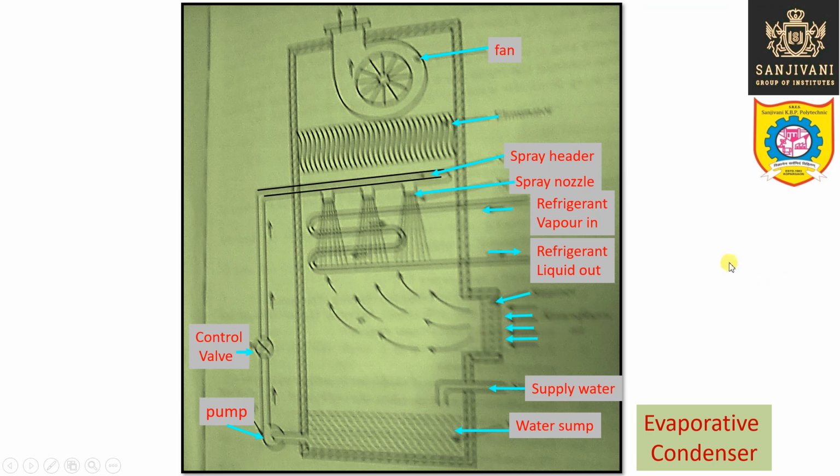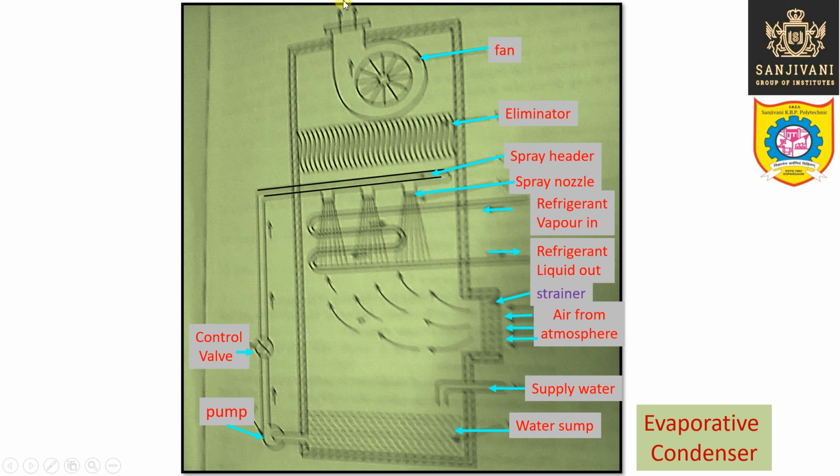So at the bottom, we are having an inlet. So from this inlet, air from the atmosphere is entering inside this particular evaporative condenser, and it is moving in the upward direction because the fan is pulling the air or inducing the air in the upward direction. So of course we are using some filter, some strainer, so as to remove the dust and dirt from the air, so that only pure air will pass through the condenser. It will not corrode the condenser coil, and the inside of the condenser will remain clean.